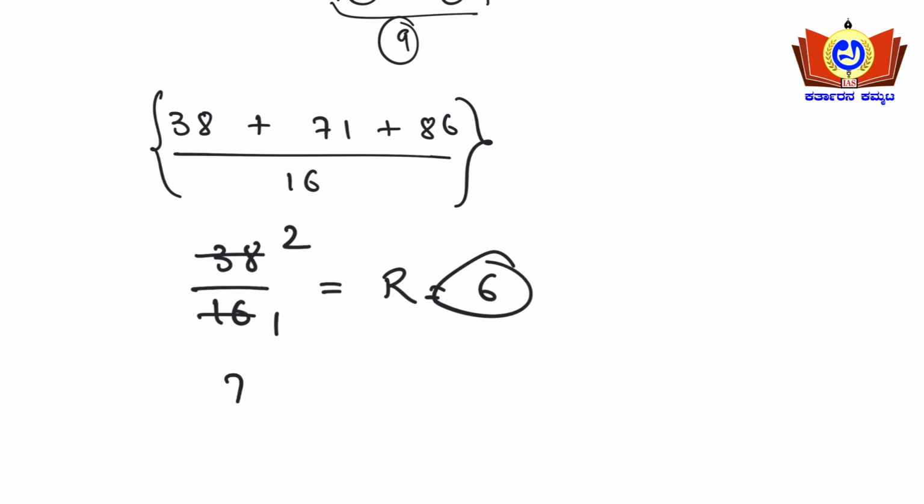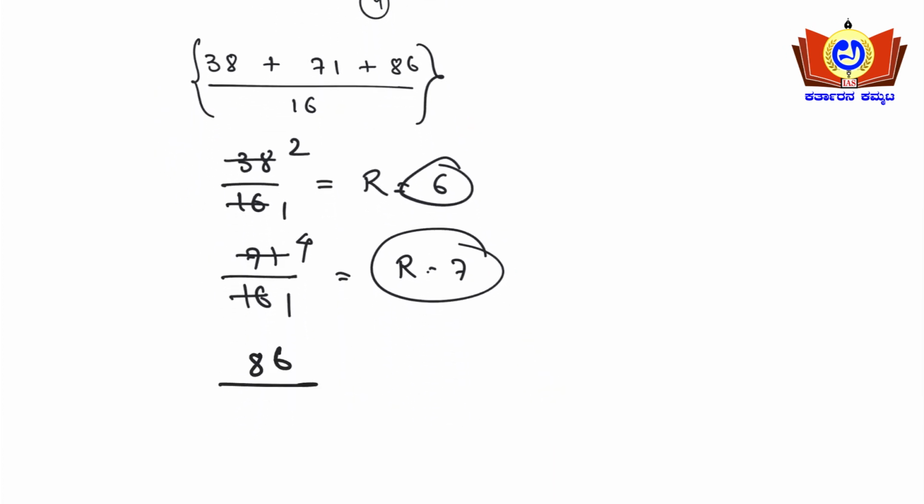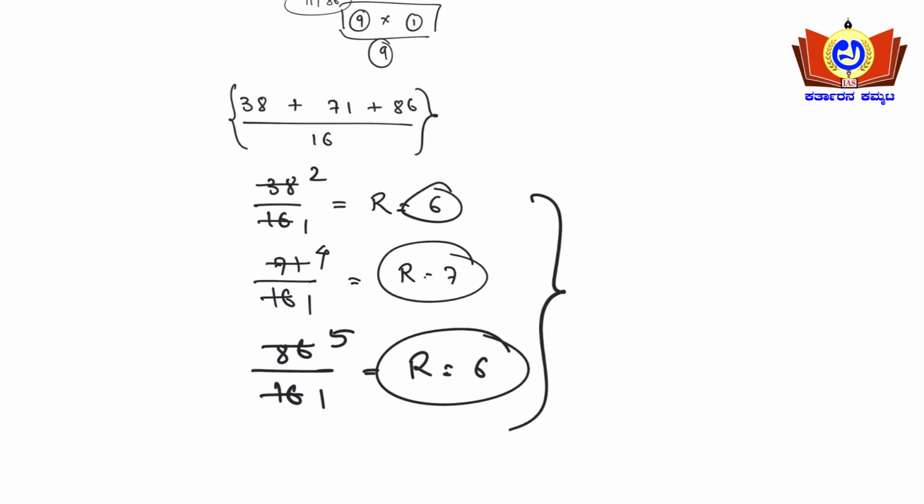Then 71 upon 16. It goes with 16 1 times and 16 4 times, and the remainder will be 7 here. And 86 is given. So 86 upon 16, 16 1 times and 16 5 times. So 80, and 86 minus 80 will be 6. The remainder will be 6 here. So all three remainders we got here, right? 6, 7 and 6.